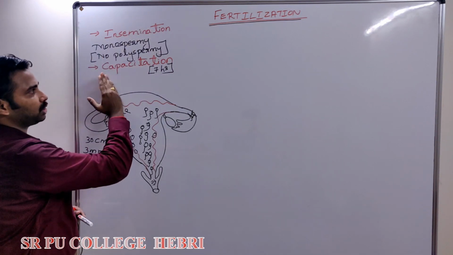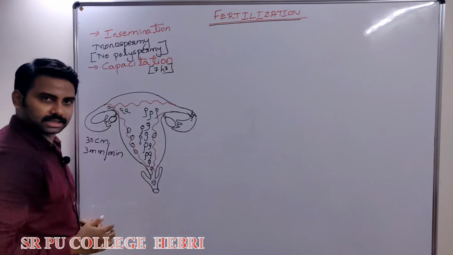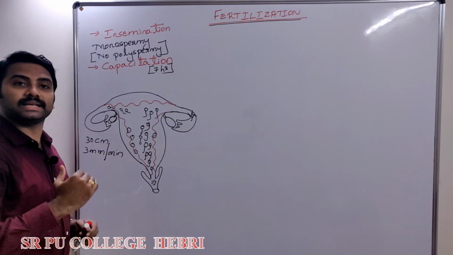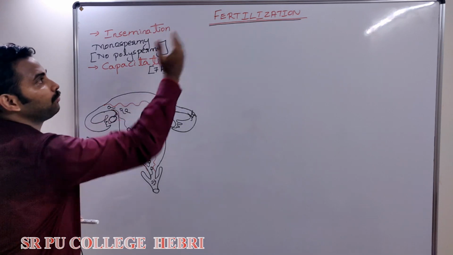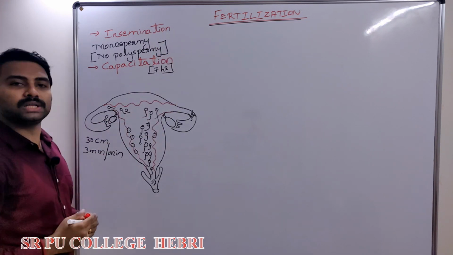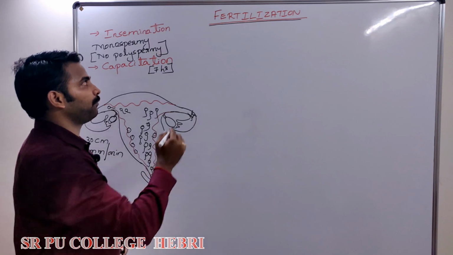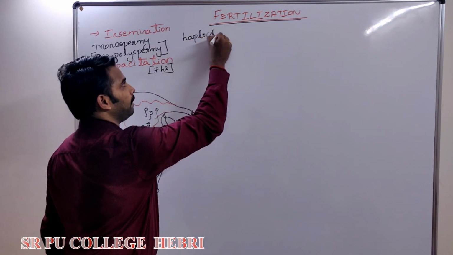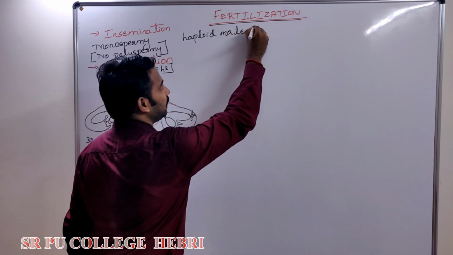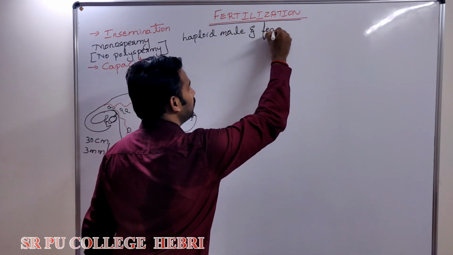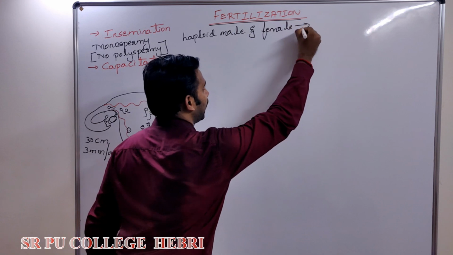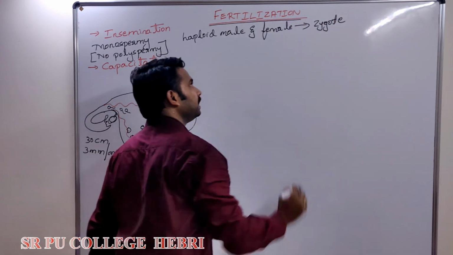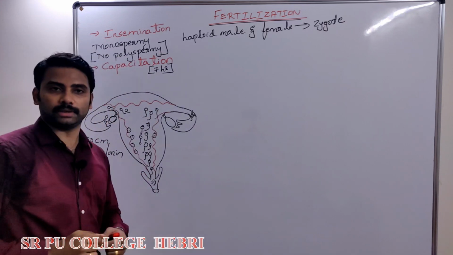After insemination, sperm will undergo capacitation. Among 100 sperm, only one sperm is able to carry out which one? Fertilization. Then what is fertilization? It is the fusion of haploid male and female gametes to form a diploid zygote, and this is called fertilization.